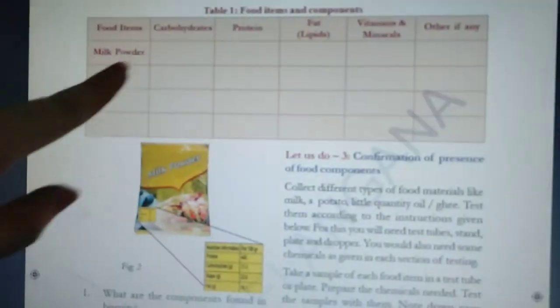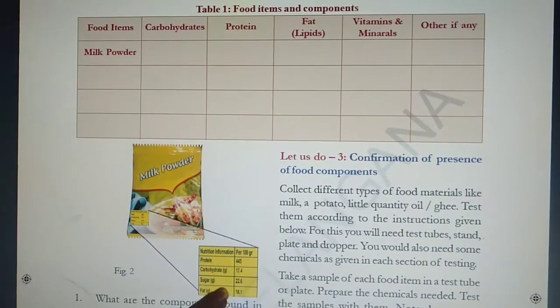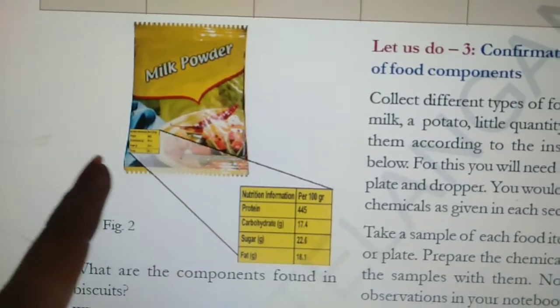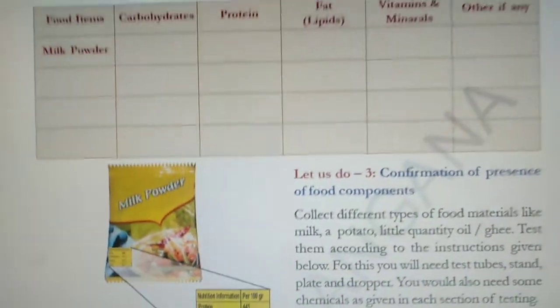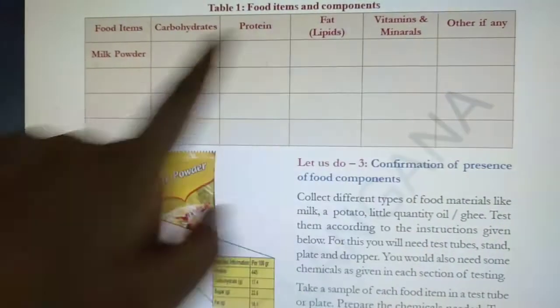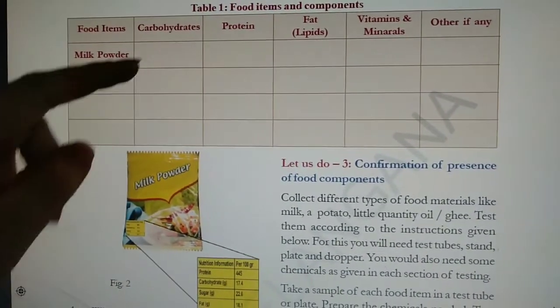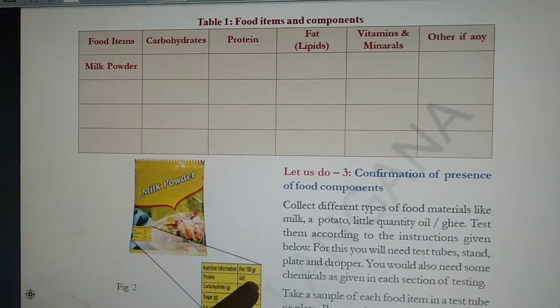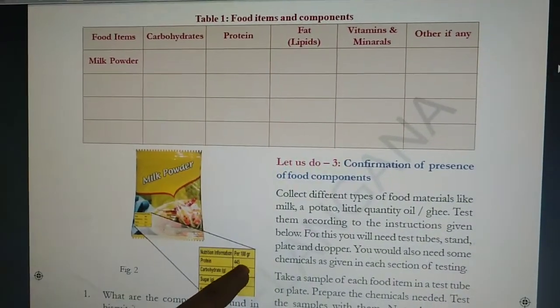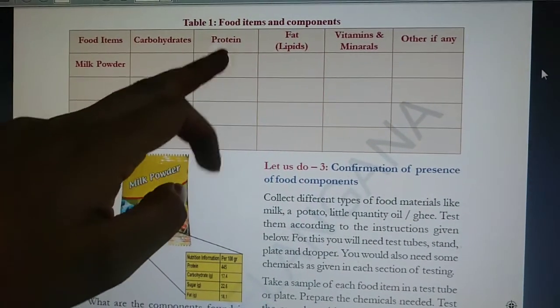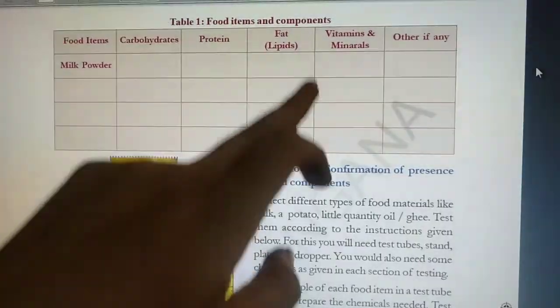Like proteins 4.5 is given in this packet, and you write the same here in the first column. The second and third you write on your own. Take any 3 food packets, and fill in the percentage or amount of carbohydrates and protein present.